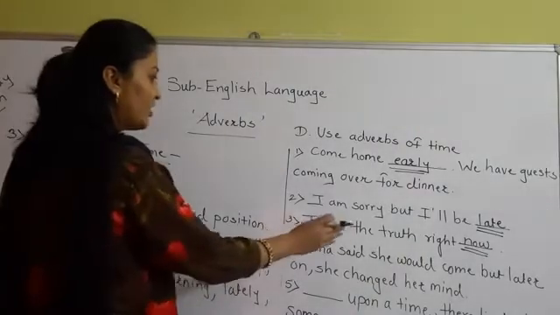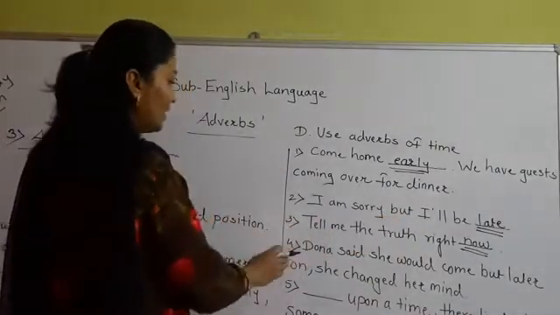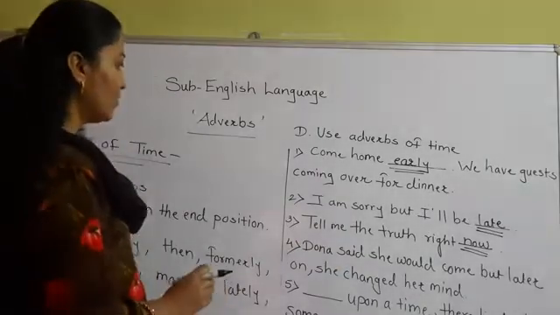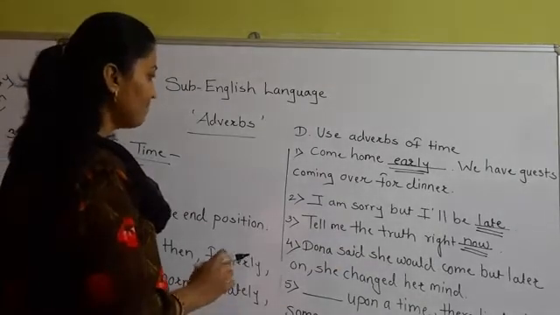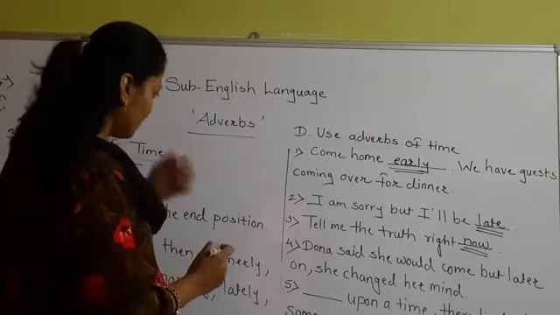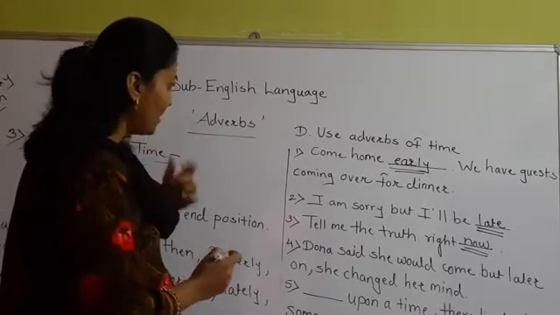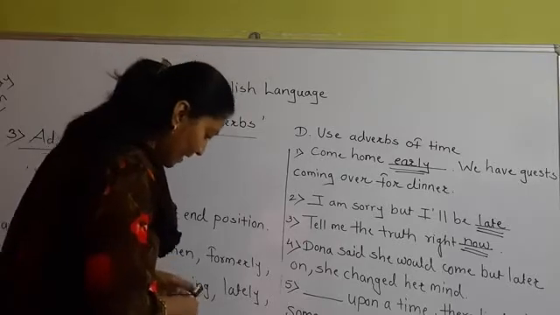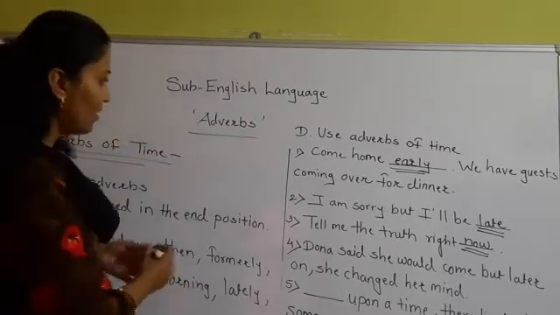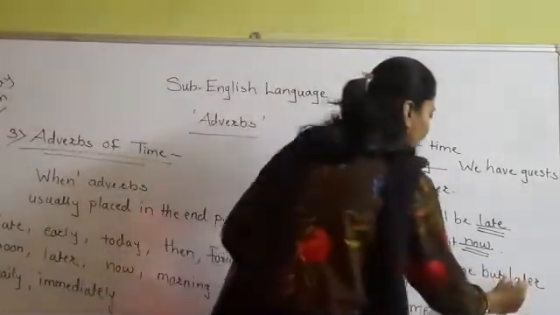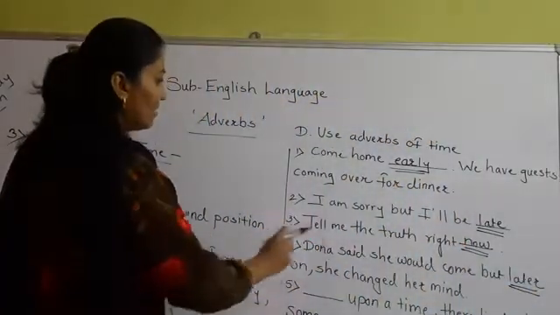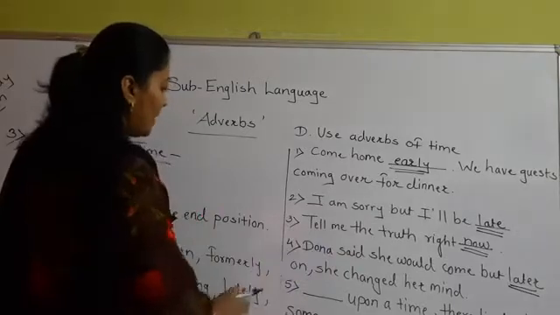Donna said she would come, but later on she changed her mind. Okay. So here, Donna said she would come, but later on she changed her mind. In this sentence, we have used here later. Okay. So you have to underline that word. Later on she changed her mind.